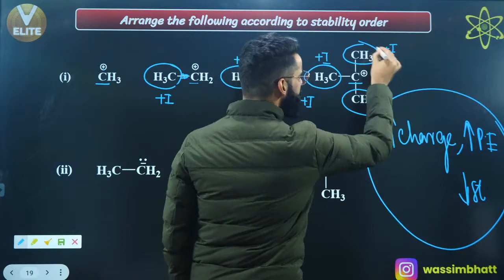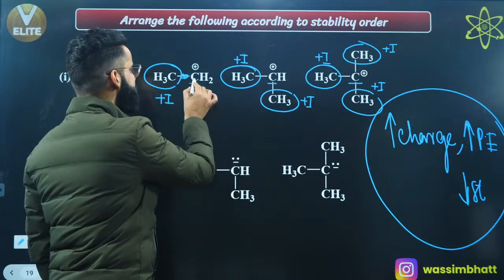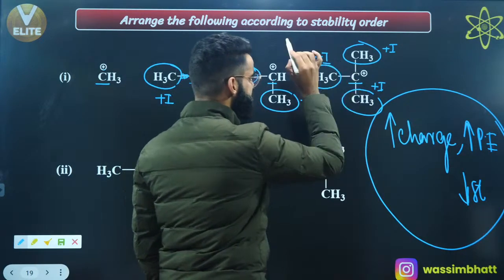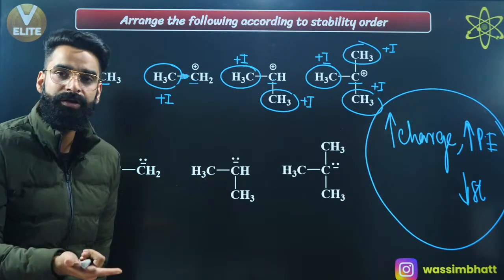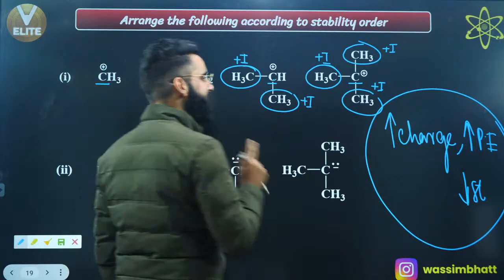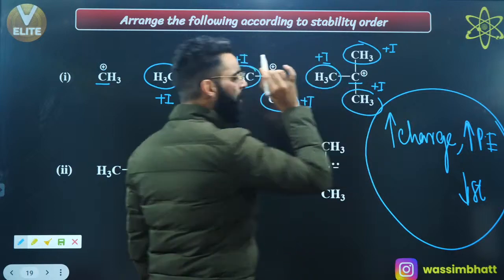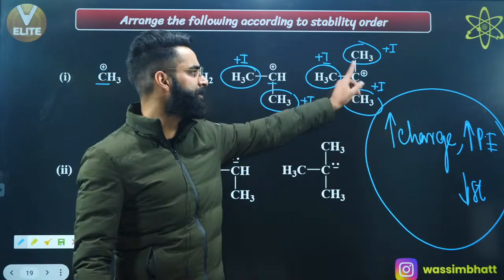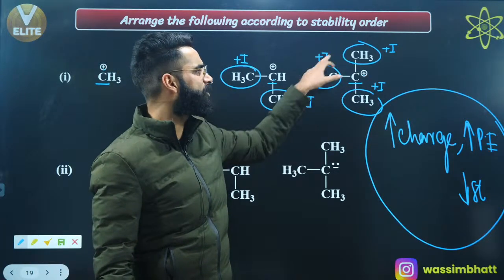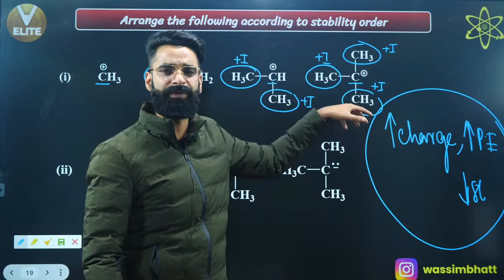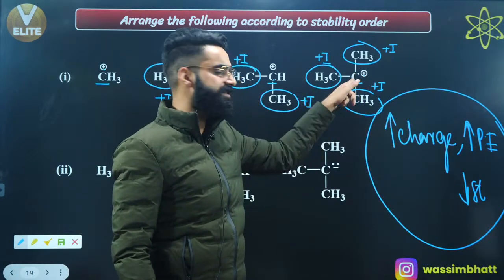Right? What these alkyl groups are basically doing is sending the sigma electron density towards this carbon carrying positive charge, this carbon carrying positive charge, and this carbon carrying positive charge, right? Wherever more alkyl groups are attached, there the magnitude of positive charge will be minimum among every carbon having the positive charge. Why is that? Because this carbon has got 3 alkyl groups attached with it, right? All the 3 are going to show plus I effect, right? Plus I effect showing groups are going to push the sigma electron density towards this carbon, right?